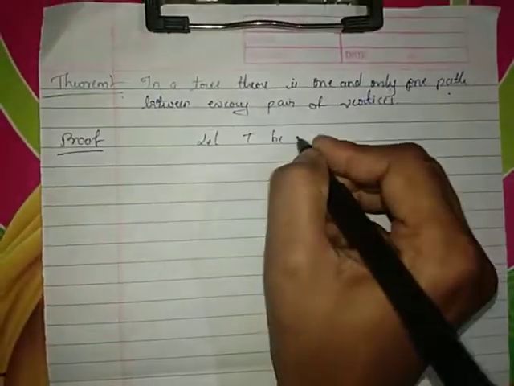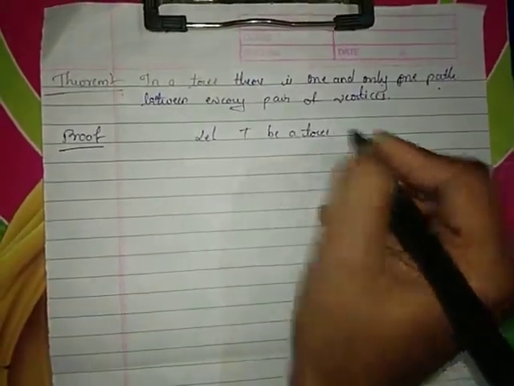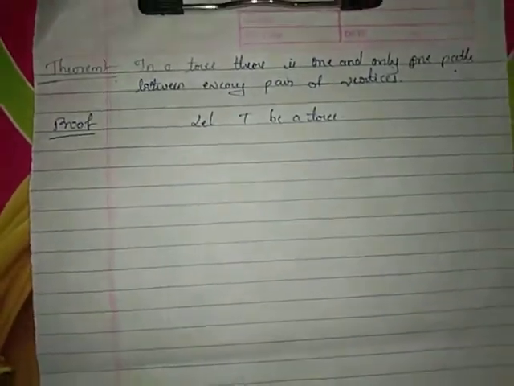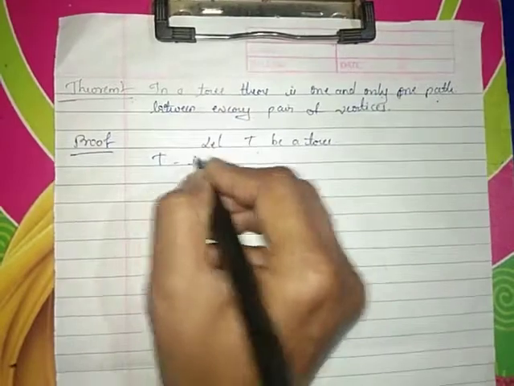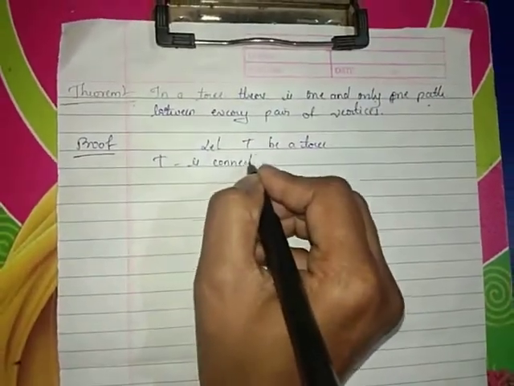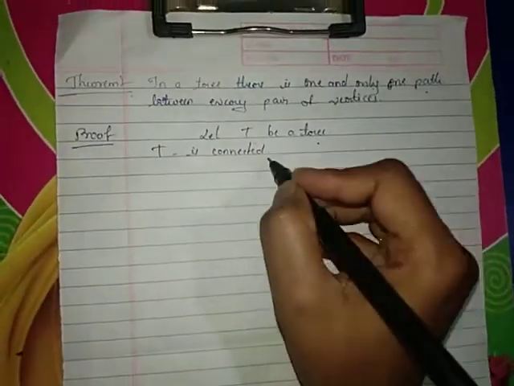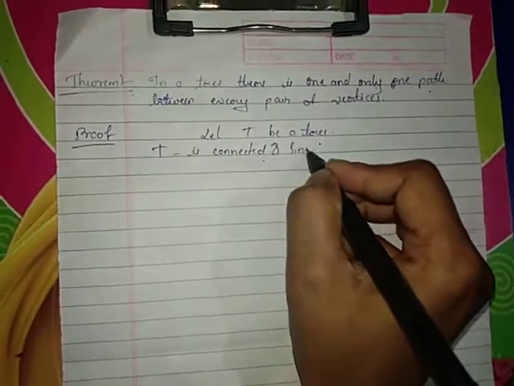Let T be a tree. If T is a tree, then T is a connected and simple graph.